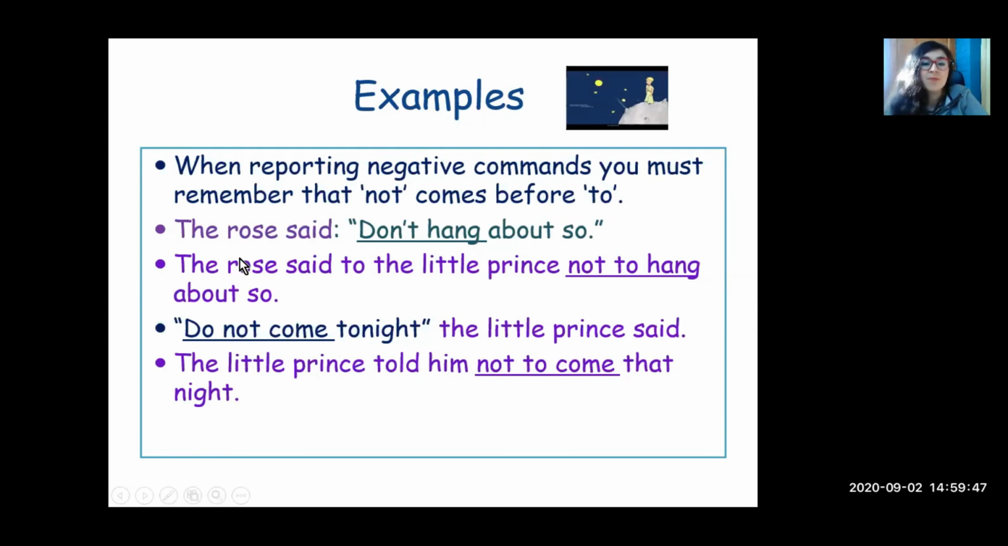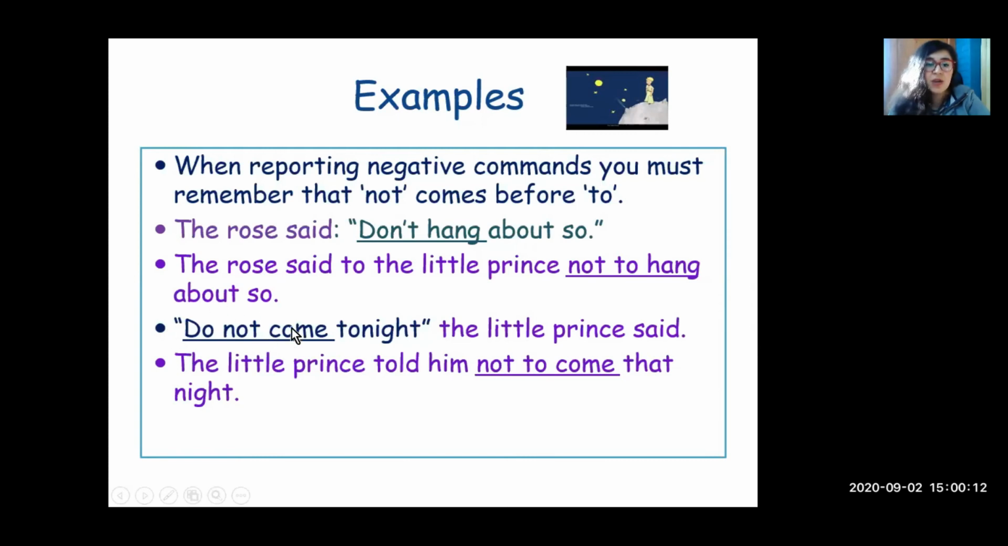Example, the rose said, don't hang about so. The rose said to the little prince, "Not to hang about so." "Do not come tonight." "Don't come tonight," the little prince said. The little prince told him not to come that night.